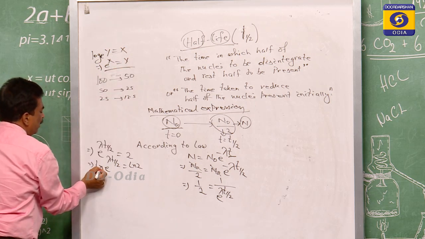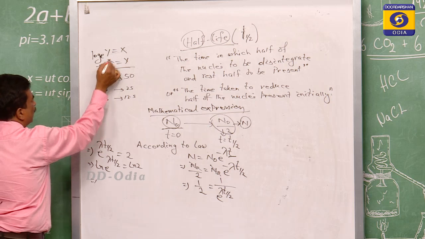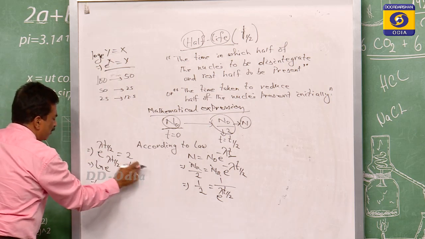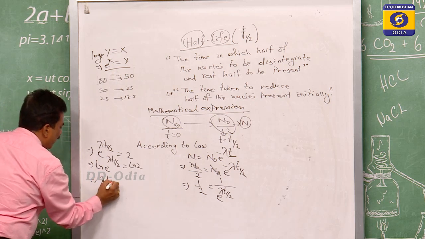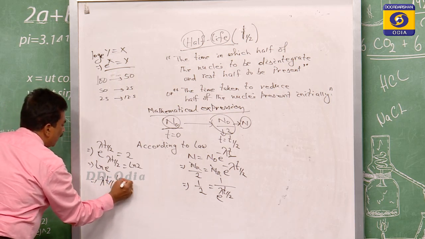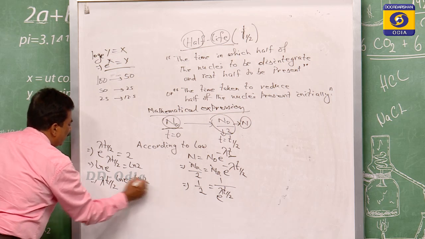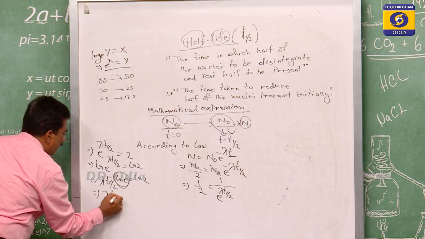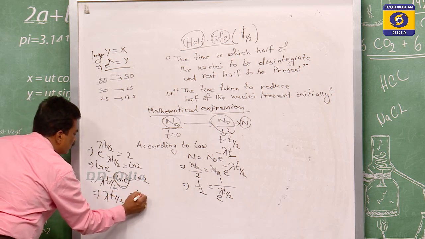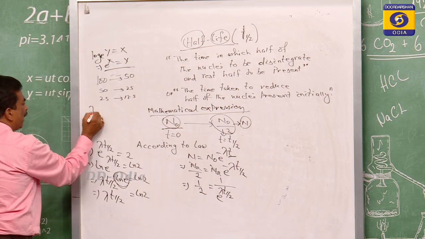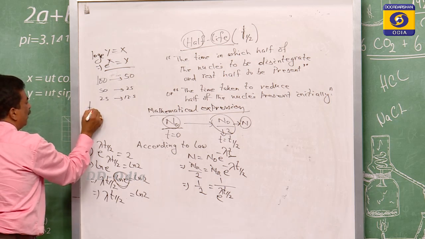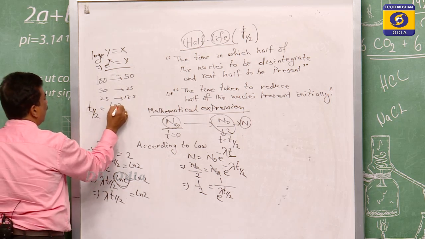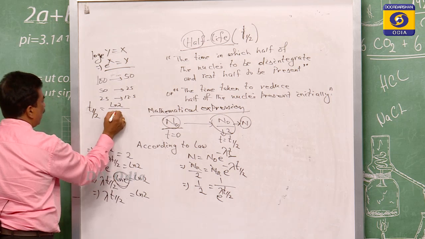So ln of e to the power of lambda t half is equal to lambda t half times ln e, which is equal to ln 2. Since ln e is equal to 1, lambda t half is equal to ln 2. We are interested in t half, so t half is equal to ln 2 by lambda.